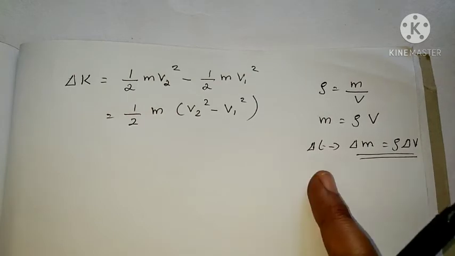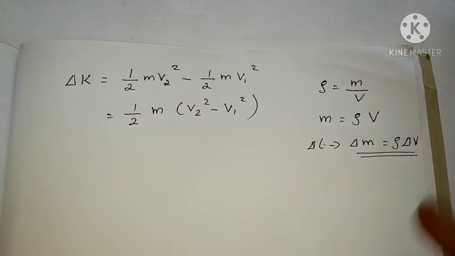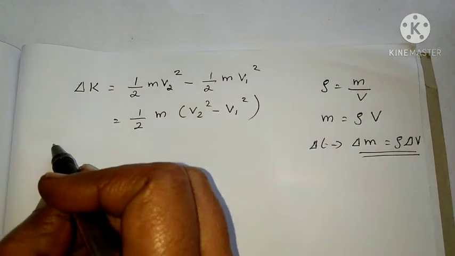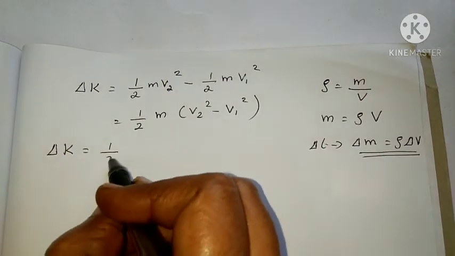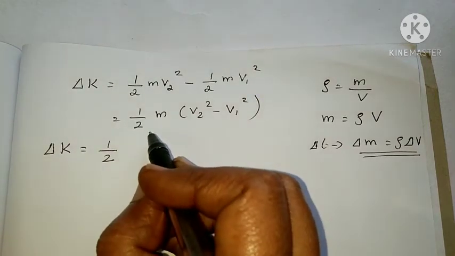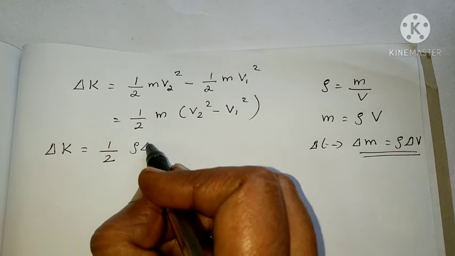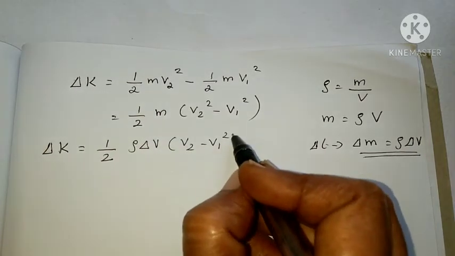So we can substitute here: the change in kinetic energy, delta K, equals half into rho delta V into V2 squared minus V1 squared.